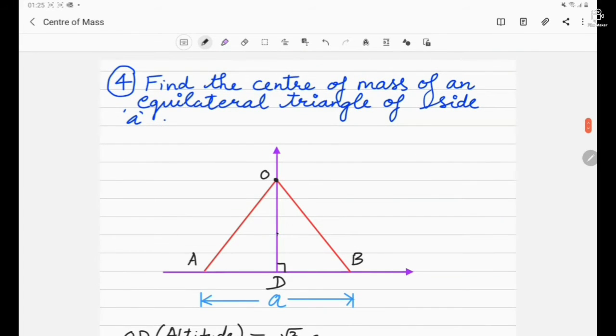It means that point C here will lie at 0 comma minus a by root 3. So this is where the center of mass lies, or we can directly say that from below the point O, at a distance of a by root 3, we will have the center of mass for an equilateral triangle. Now let's move to the next question.